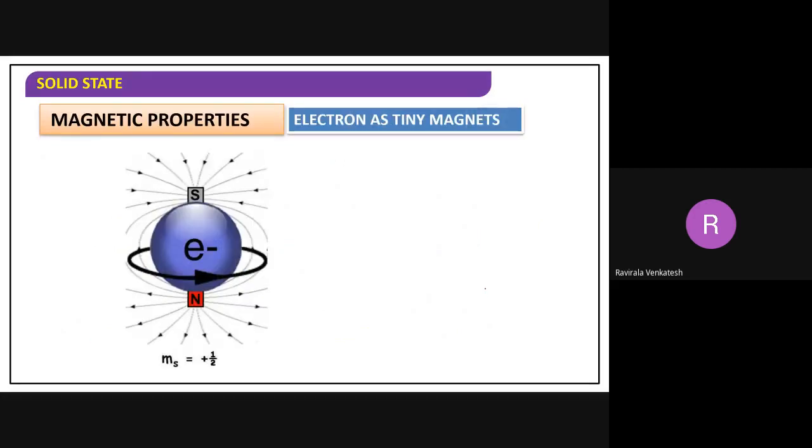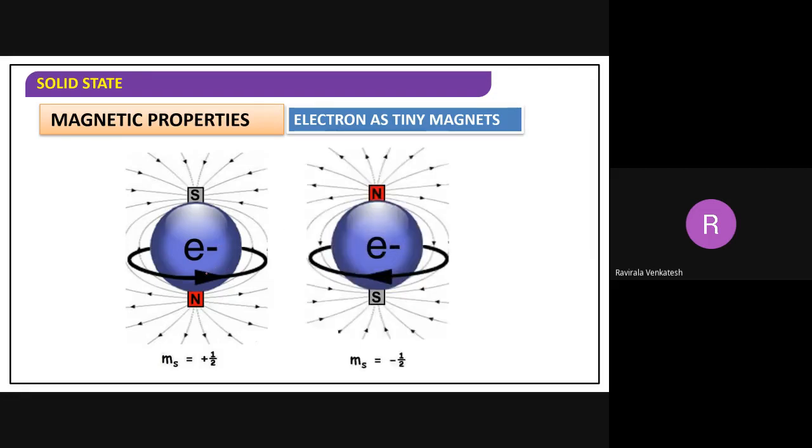We'll see how this magnetic field is generated. You see, this is moving in which direction? This one is moving in which direction? Anti-clockwise. This one, anti-clockwise. And this one? Clockwise.